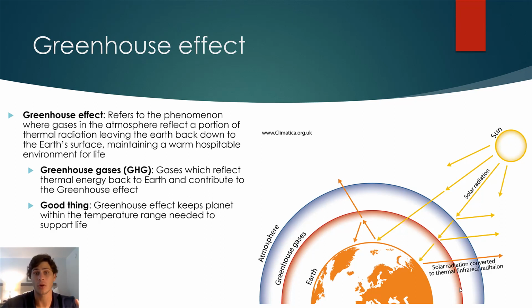Now, it should be noted that the greenhouse effect is naturally a very good thing. It has always existed, and it helps provide a more hospitable and warmer environment that can support life. Without the greenhouse effect, Earth would be far too cold to support any form of life, and so it keeps the Earth in a temperature range that is needed so that we can survive and thrive.